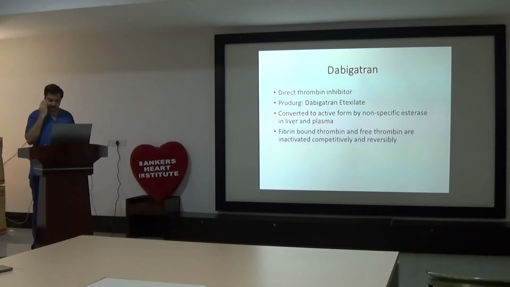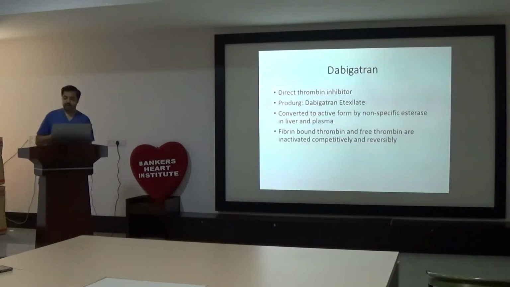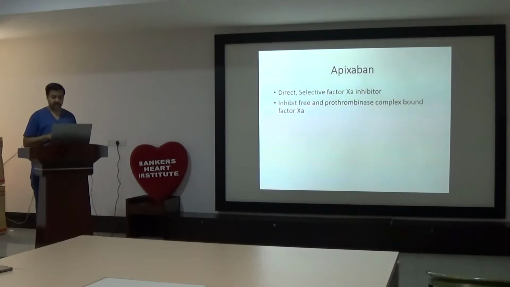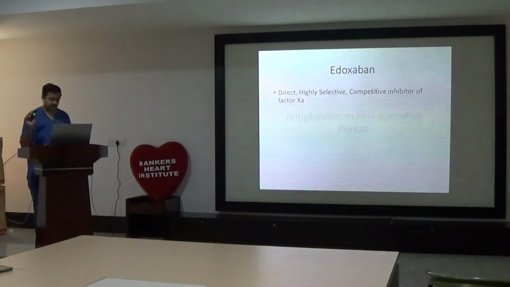So dabigatran is a direct thrombin inhibitor. It's again a prodrug, which is converted to active form by non-specific esterase in liver and plasma. It inhibits fibrin-bound thrombin as well as free thrombin, both, and it is reversible. Apixaban is again a direct selective factor 10 inhibitor. Rivaroxaban, we are not going into detail of this.